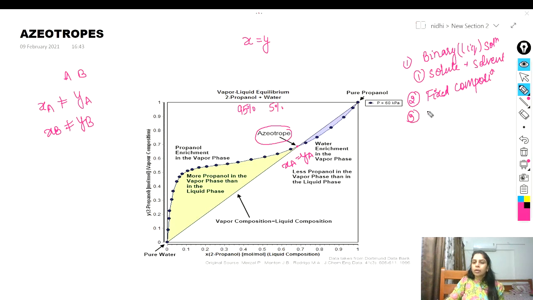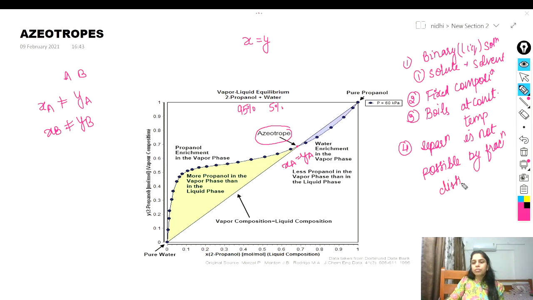Third, it boils at constant temperature. Fourth, separation is not possible by simple or fractional distillation. And the last one is X is equal to Y. That means the mole fraction in the liquid phase must be equal to that in the vapor phase.